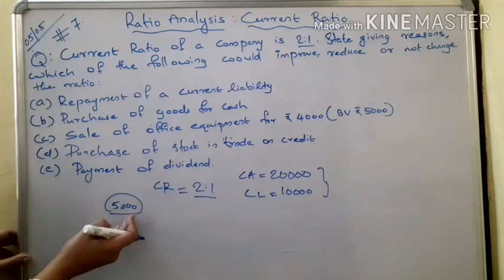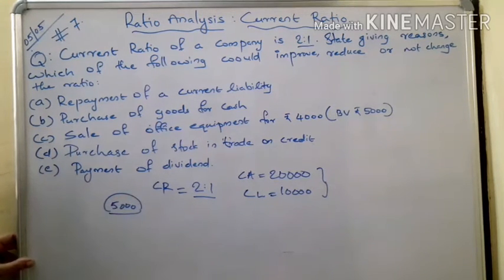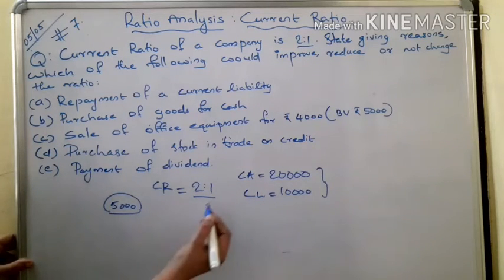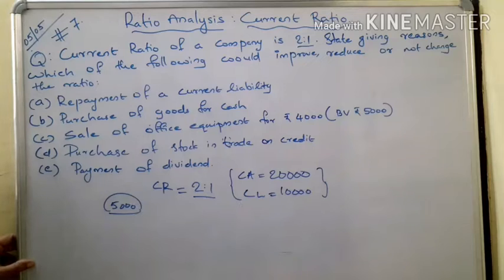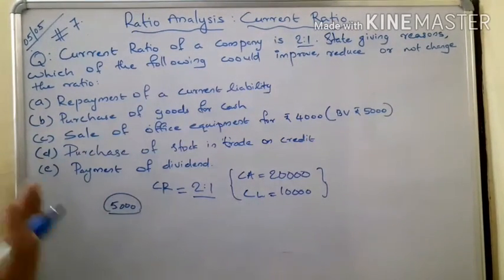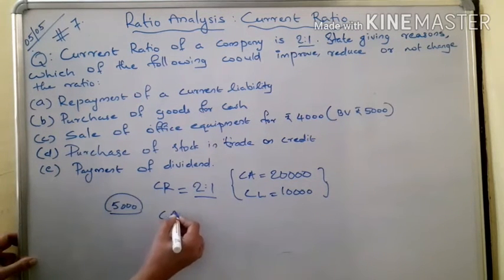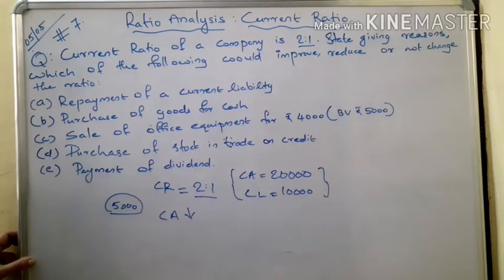So this assumed value of the current liability, we apply to the assumed amounts of current assets and current liabilities. At the time of repayment of a current liability, our cash goes out. Cash going out means current assets reduce.